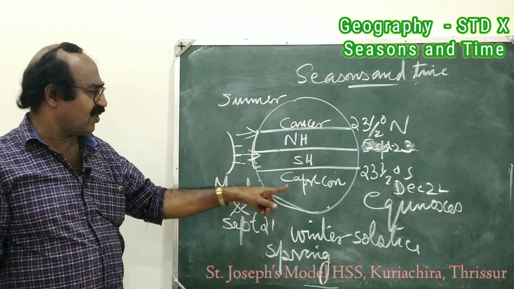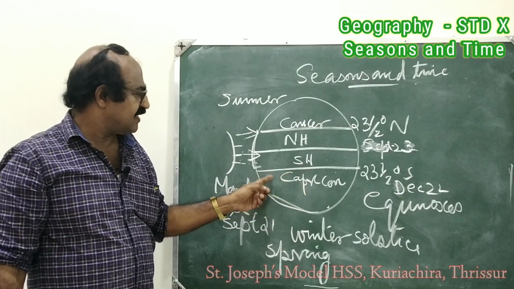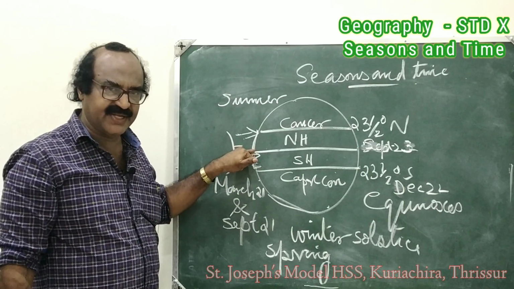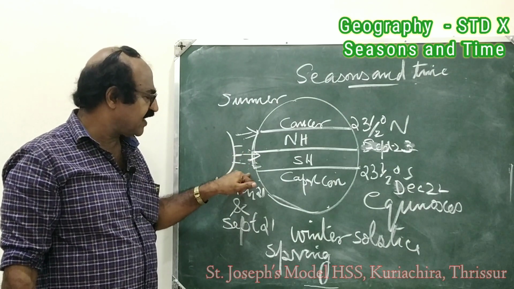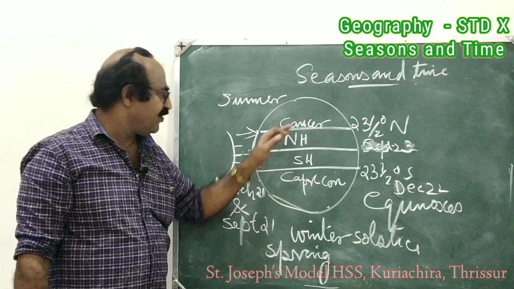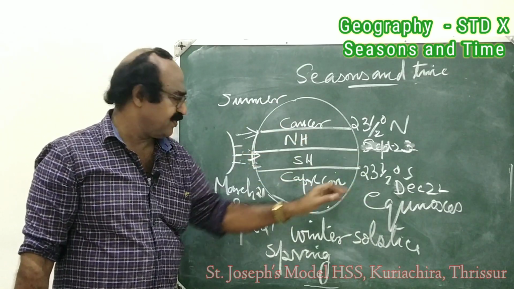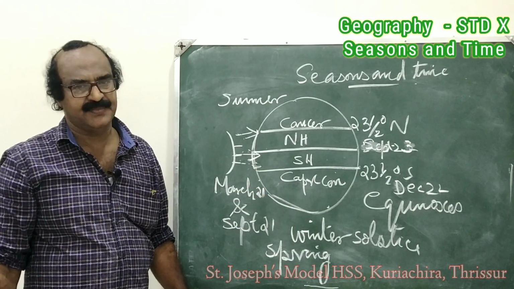This day is known as a summer solstice. I shall say once more, the sun moves from the equator and reaches vertically over the Capricorn on December 22. September 23 to December 22. This day is known as a summer solstice.